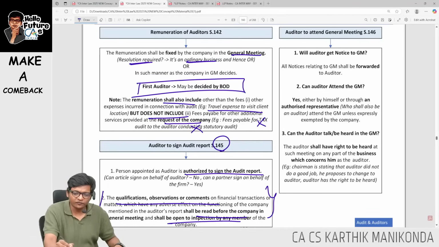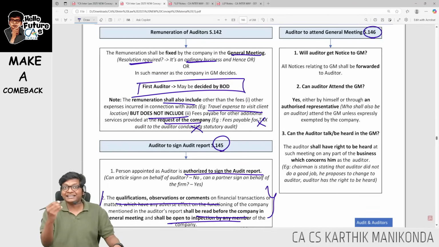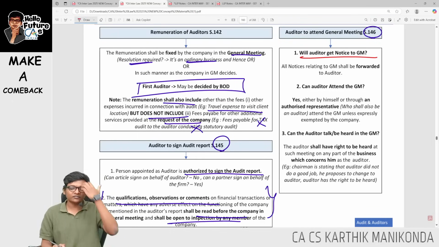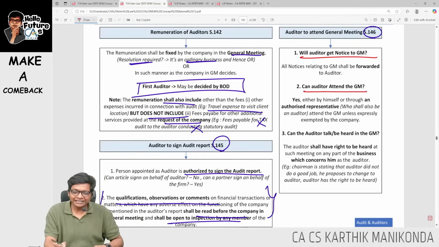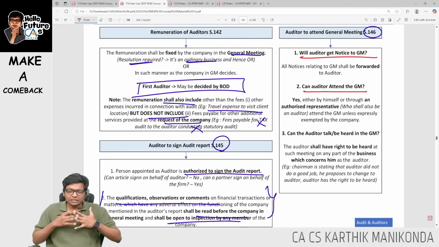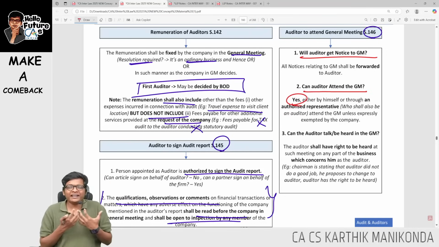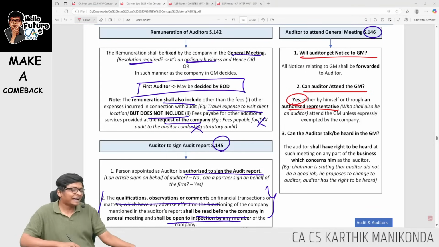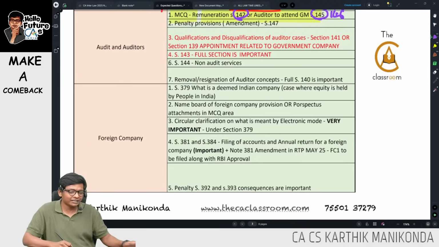Actually, I wanted to cover 146 only. Auditor to attend AGM. Attending AGM, very important, guys. Will the auditor get notice of the general meeting? Yes. Can he attend? He has to attend. This is the main question. He has to attend. But if I have multiple engagements at the same time, I will send some authorized representative, and such authorized representative should also be a chartered accountant, guys.